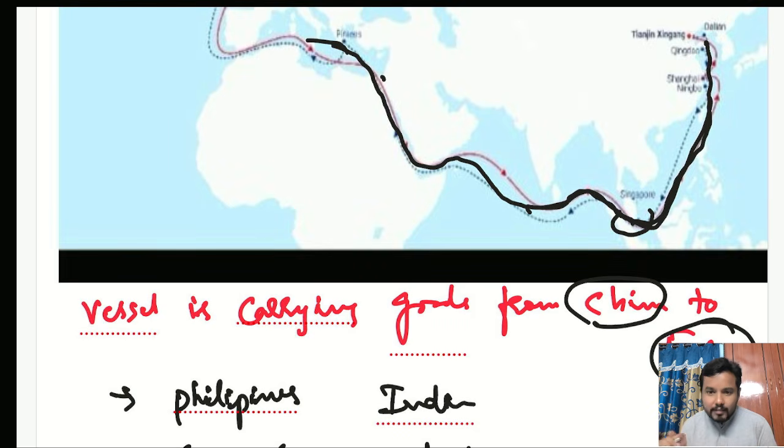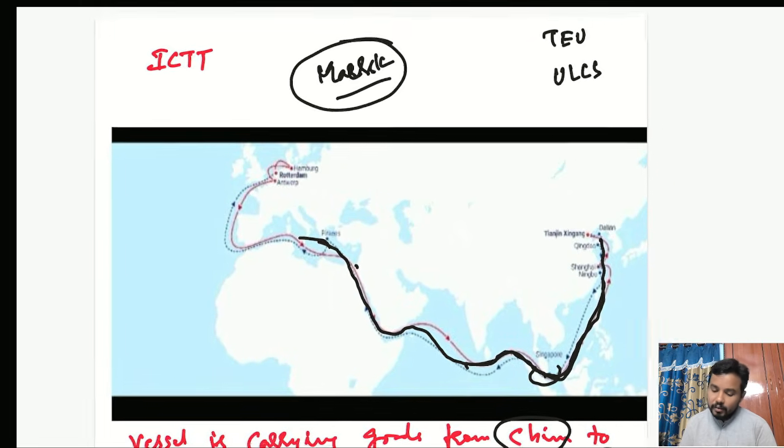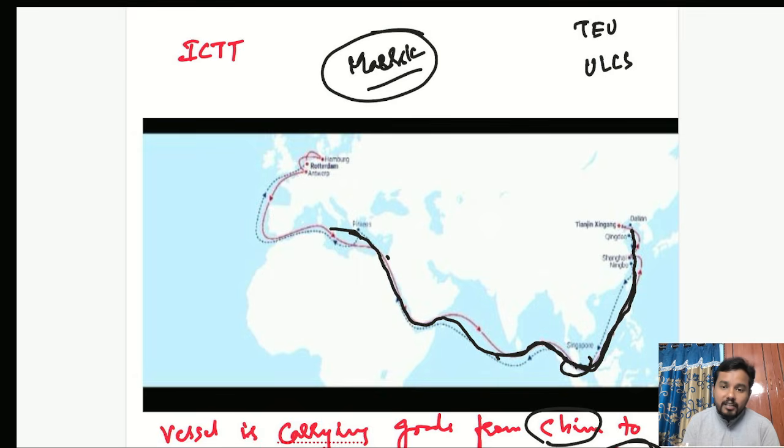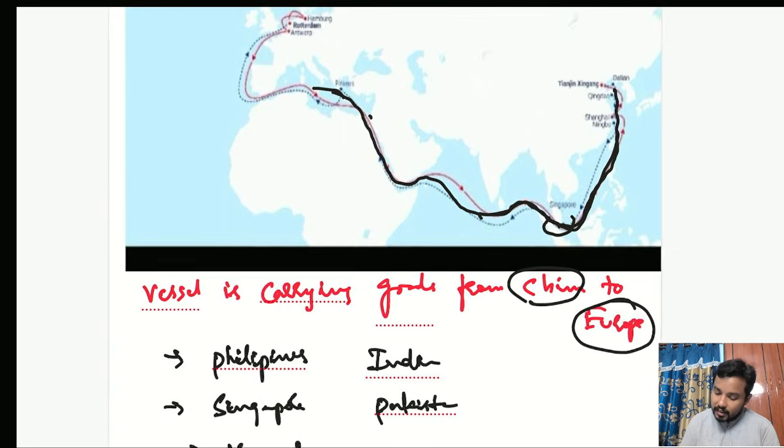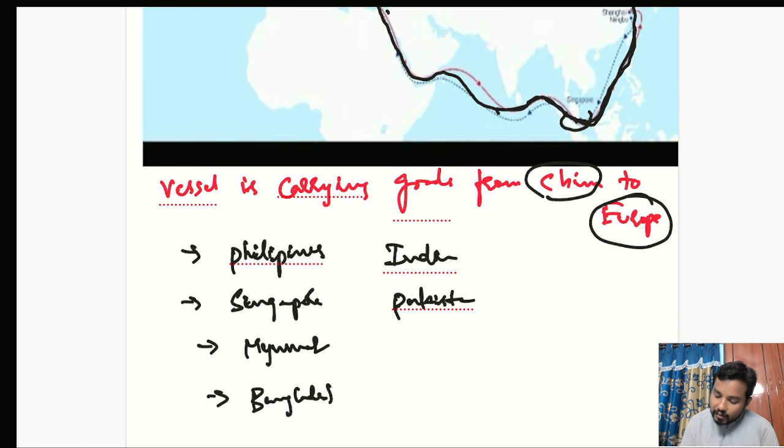Now in this process, do you expect the ultra large container ship belonging to Maersk will stop at each and every country, once it started from China?